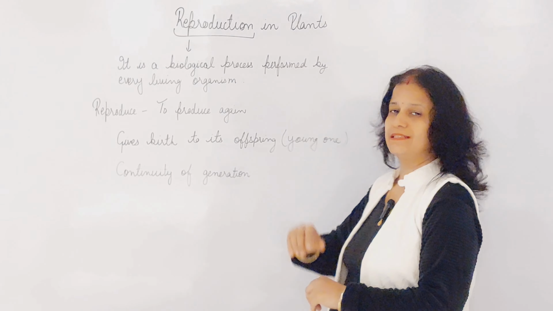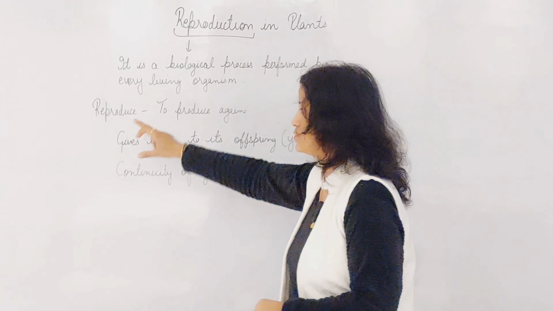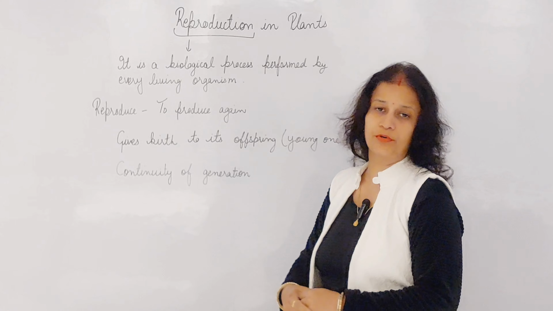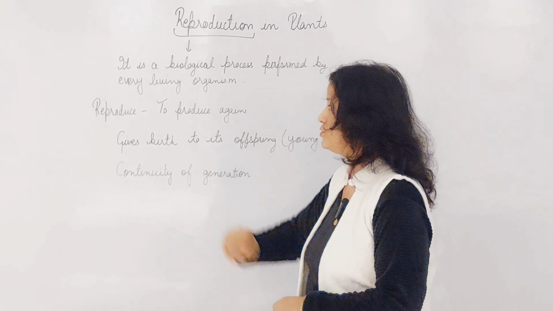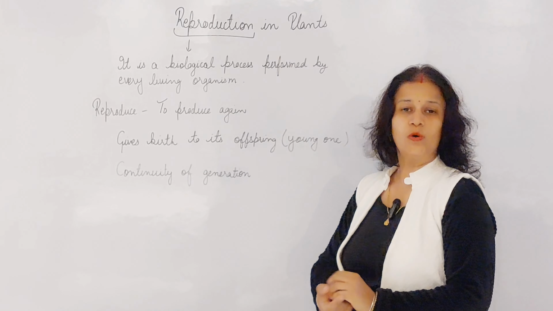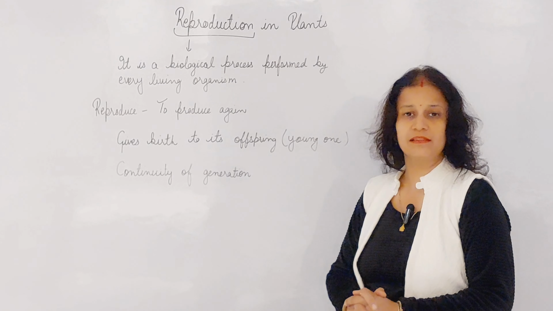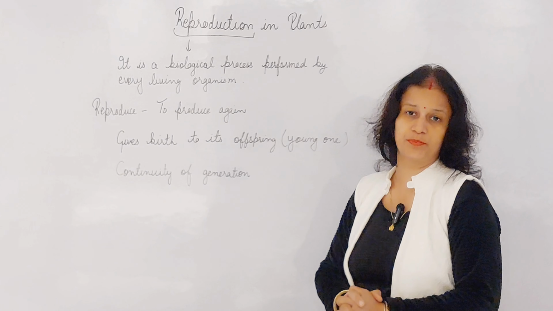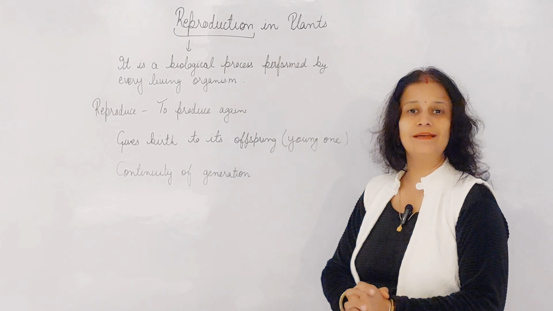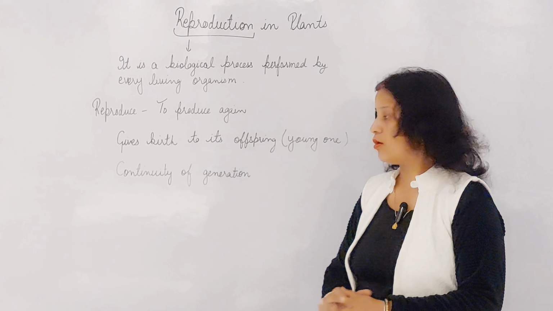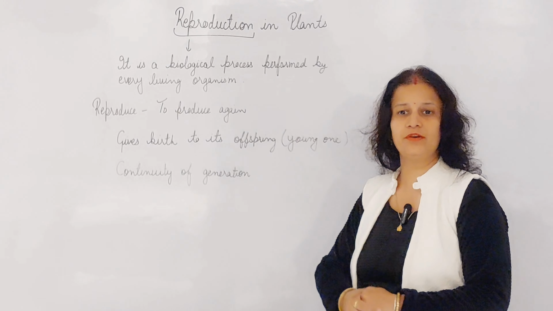The term reproduction is derived from the word reproduce. Re means again, produce means to make, so reproduce means to produce again. What is the benefit of reproduction? The benefit is that it gives birth to its offsprings. Offsprings means young ones. And it also helps in the continuity of the generation.